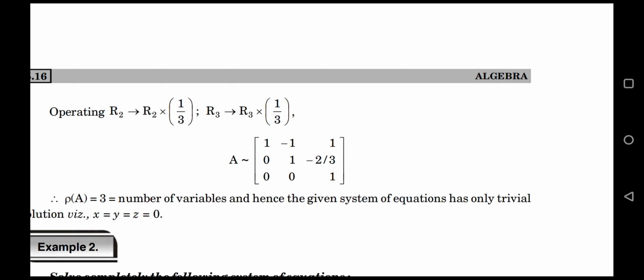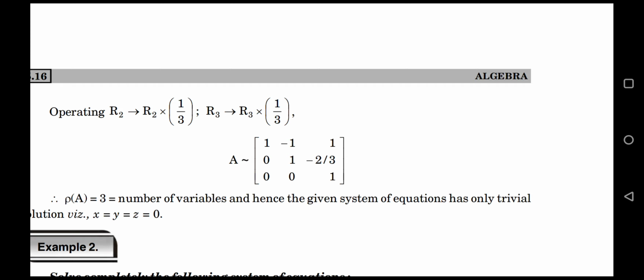Now you can observe rank of A is equal to 3, because the first row is non-zero, second is non-zero, third is also non-zero. Rank is 3. Number of unknowns is 3, x, y, z, that is n.